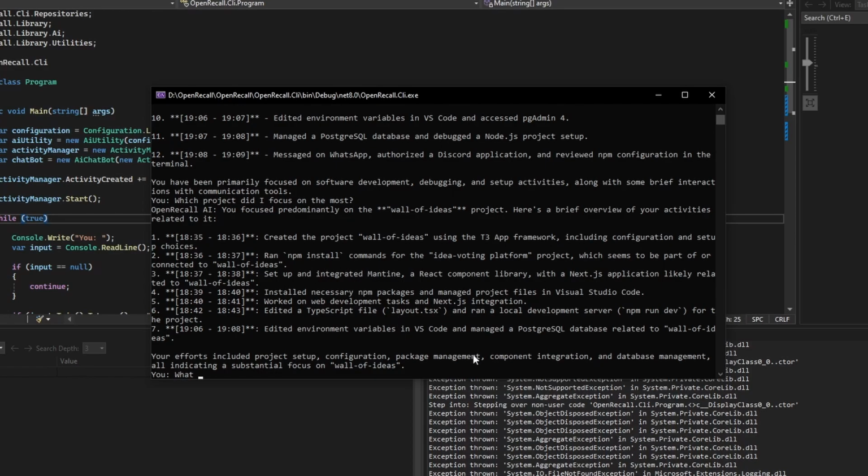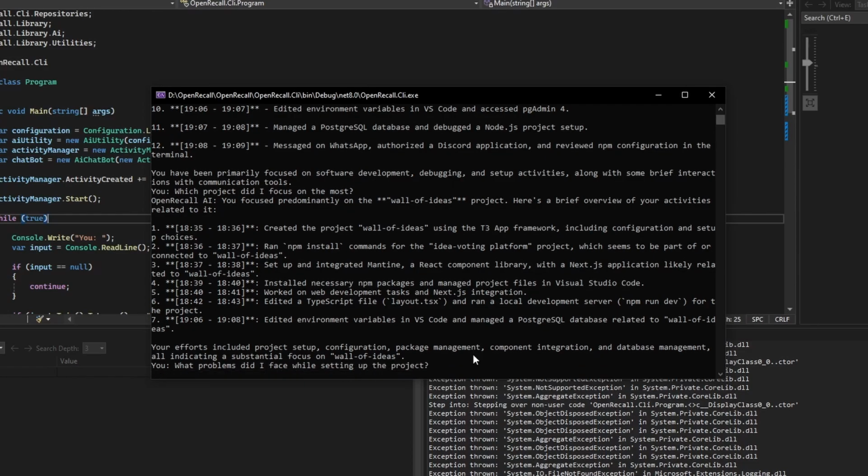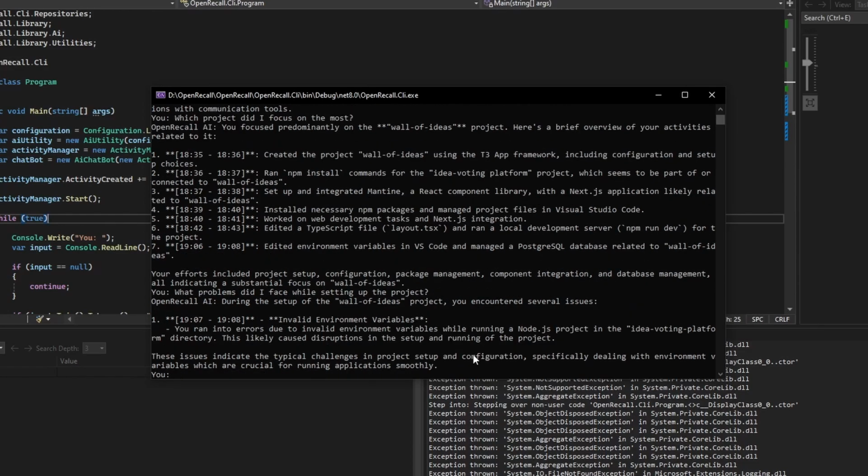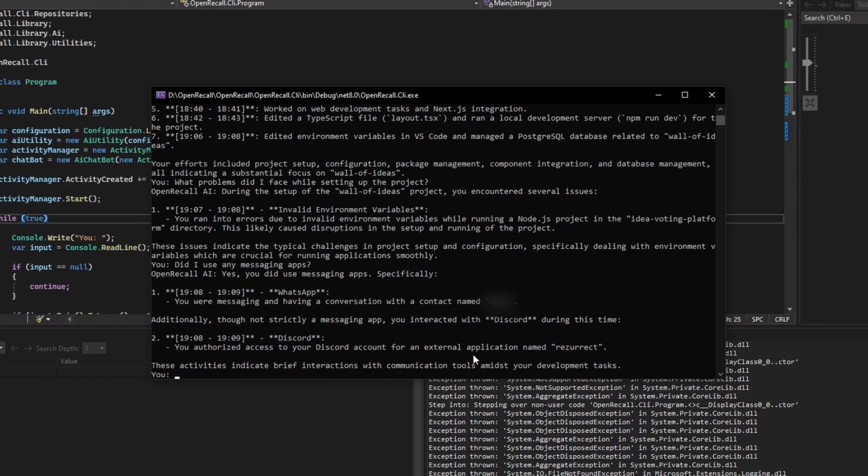Next, I asked it about the problems I faced during setup, and it correctly reminded me that I had an error because I did not correctly update my environment variables, which of course was intentional for the demo. I would never do that in real life. Then I asked it if I had used any messaging apps, and again, it told me that I have used WhatsApp to talk to someone, and Discord but only to set up authentication, which is exactly what I did.